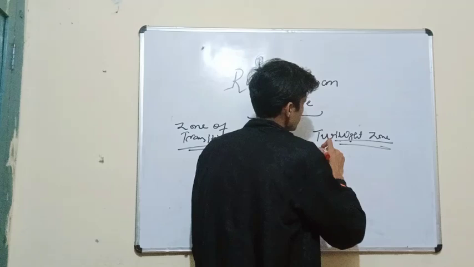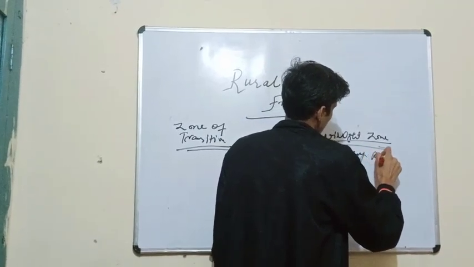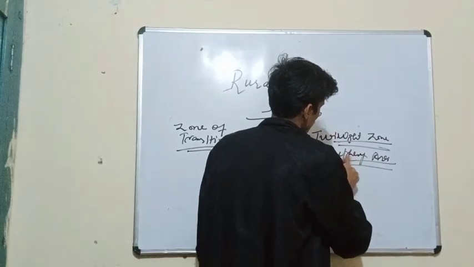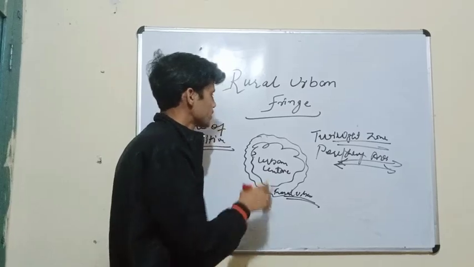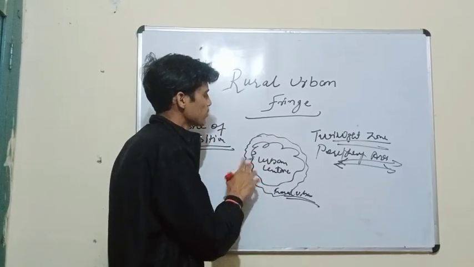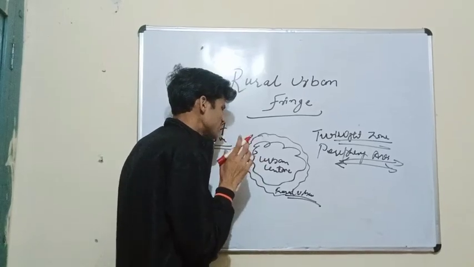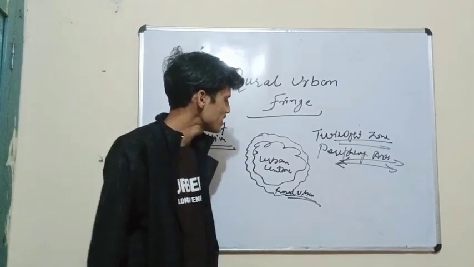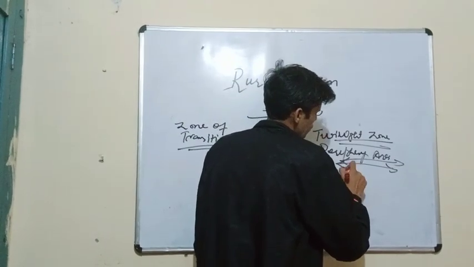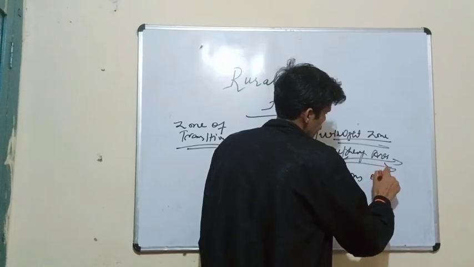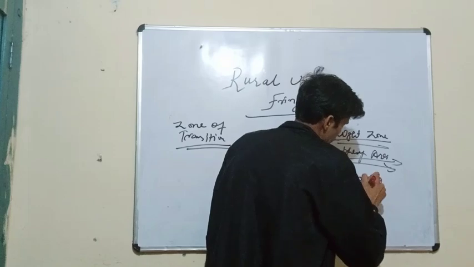Some say that it is the periphery area. You can also say it is the border area that surrounds the cities. The development of this area depends upon the form of government, upon the decisions of the rural area governments. Its development will mostly depend upon the decisions of rural governments.